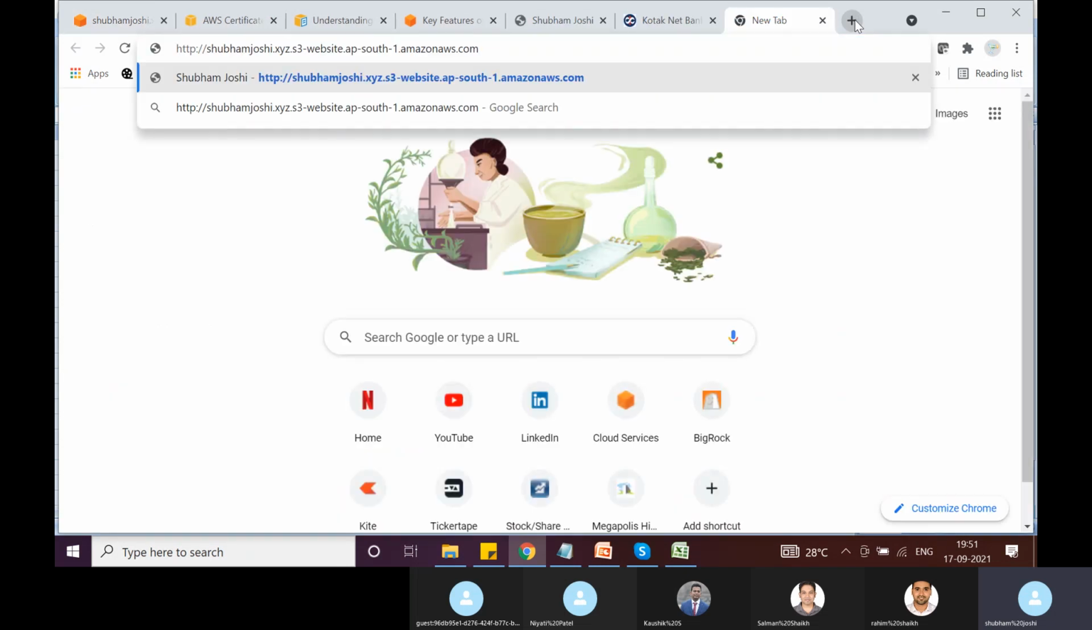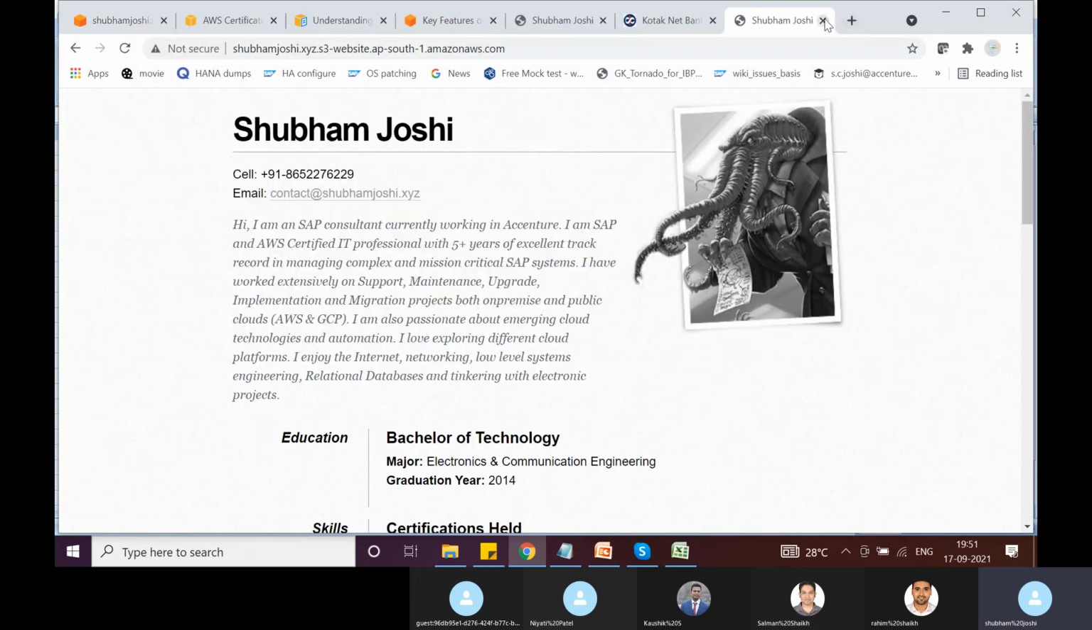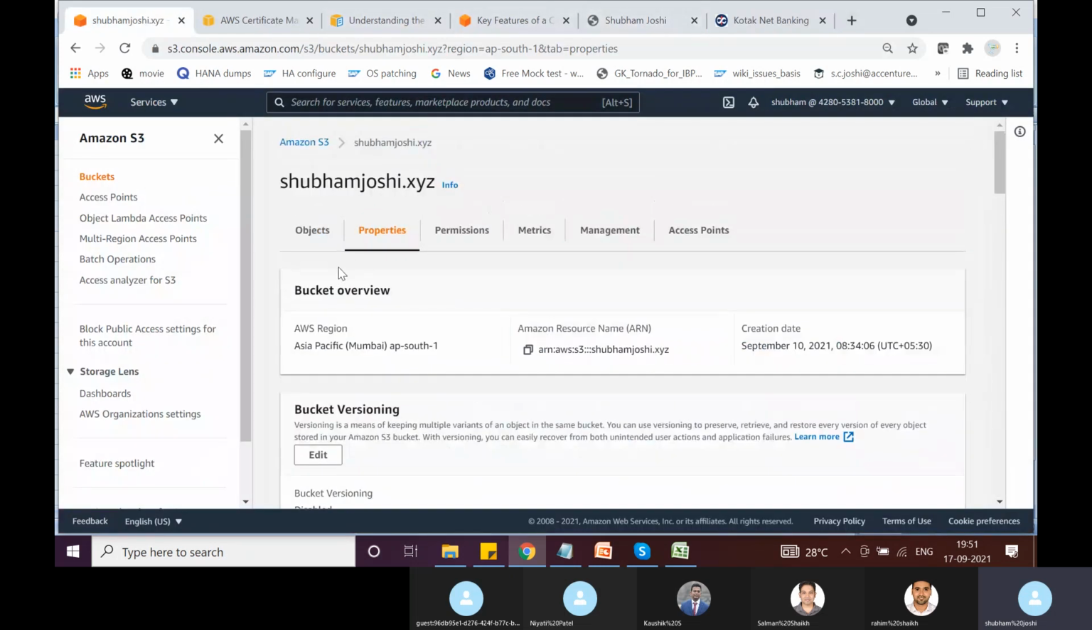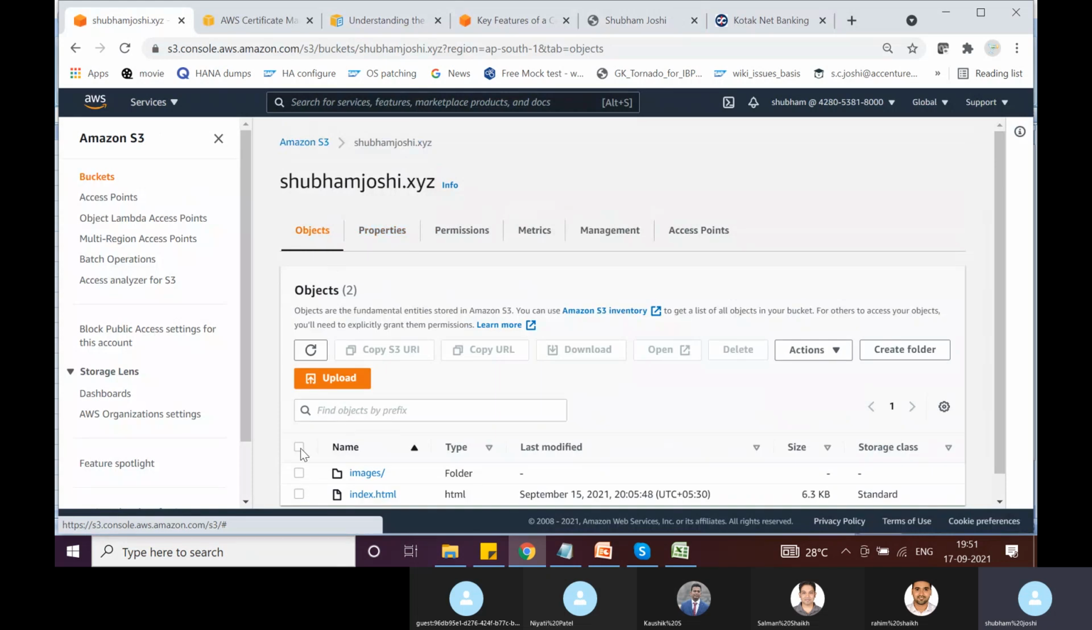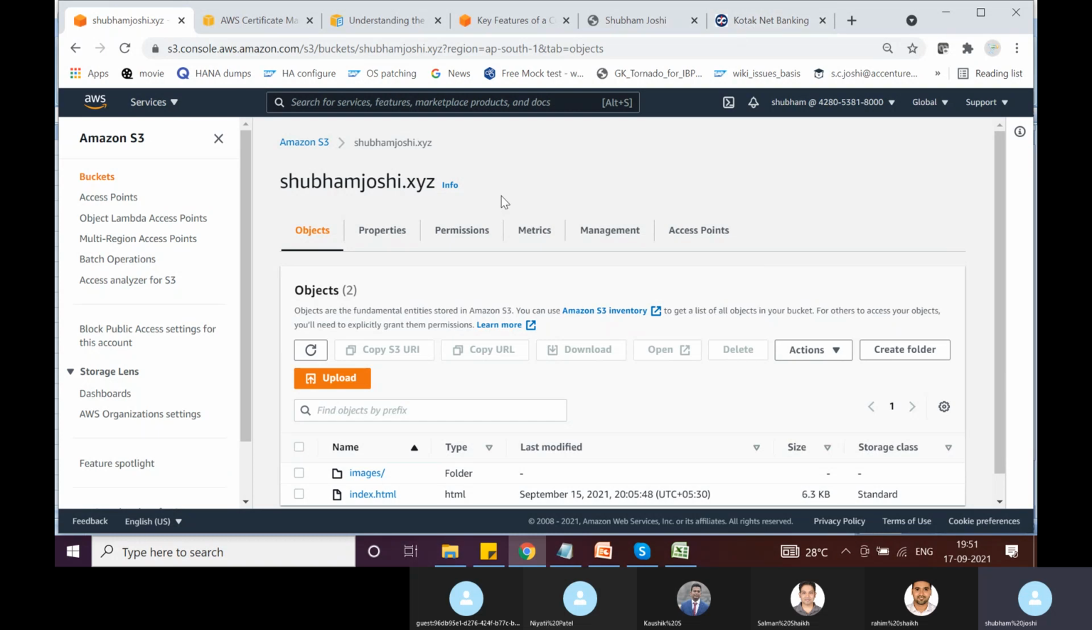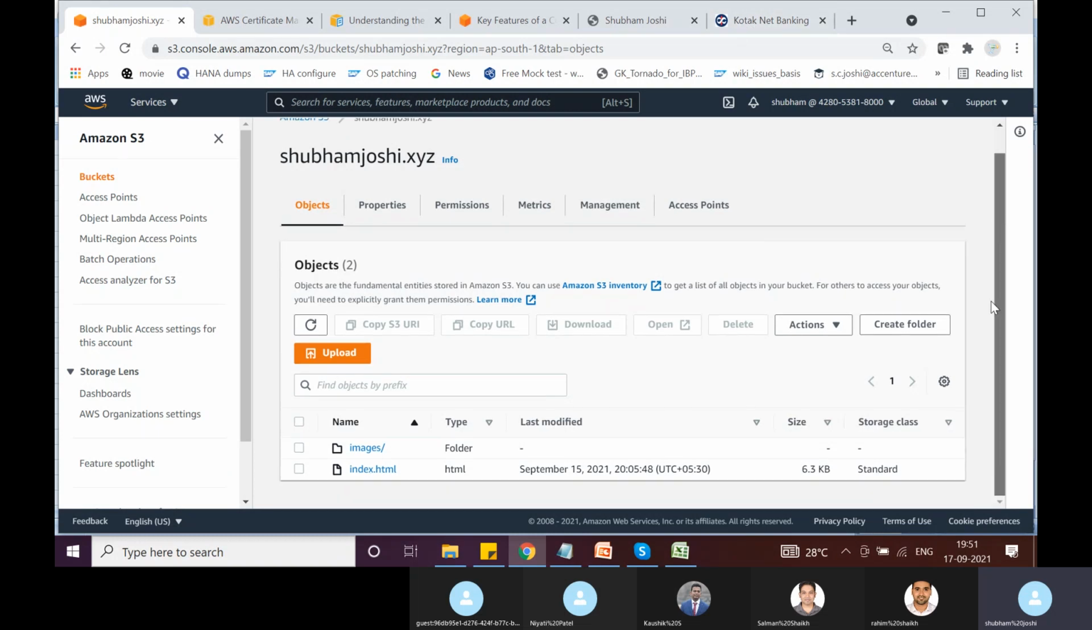I think we will not be able to access it. Okay, we are able to access it. Looks like we have already made the objects public. So what we might have done is we might have just selected all these objects and clicked make public, and that's why these objects are already public and we are able to access this website. But when we serve our S3 website over CloudFront, the source S3 bucket doesn't have to be public.